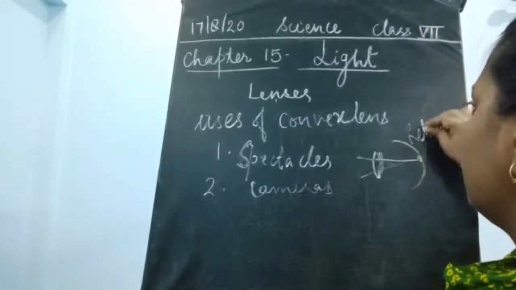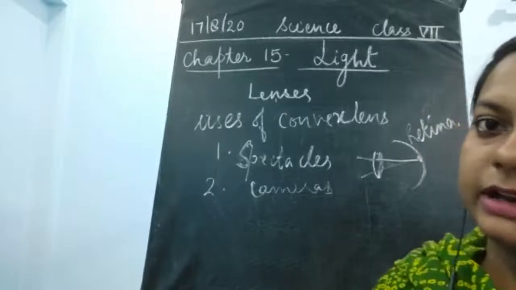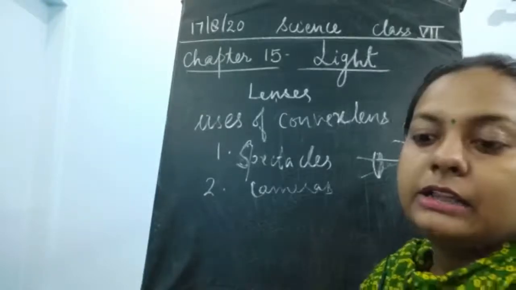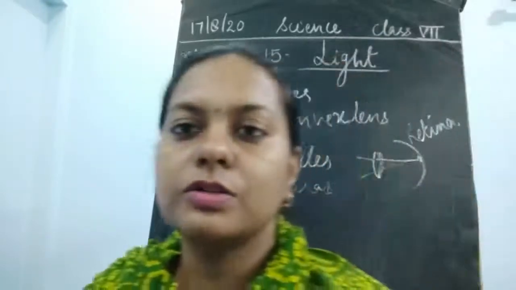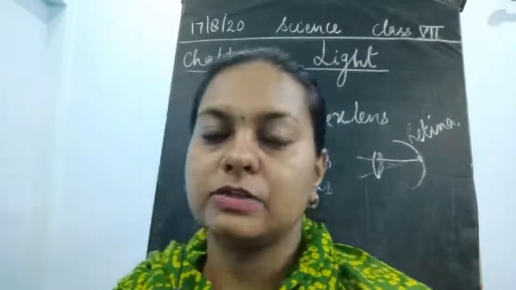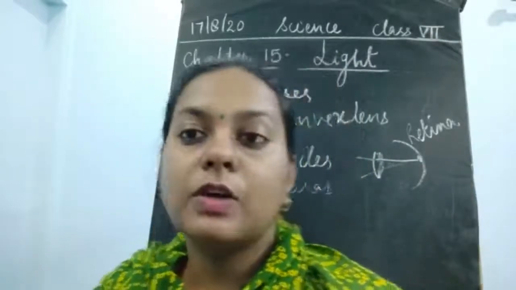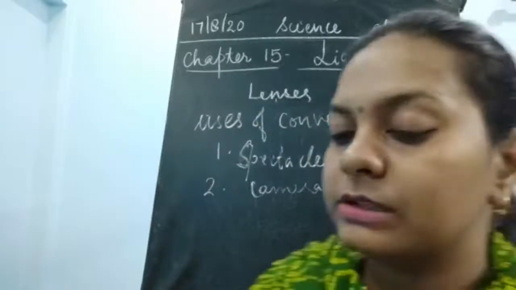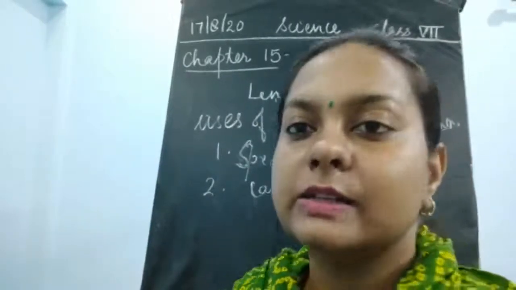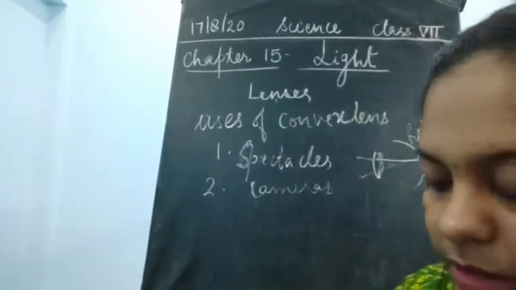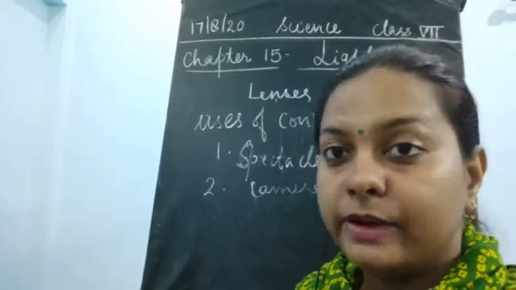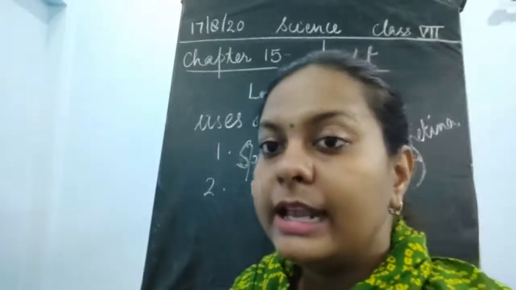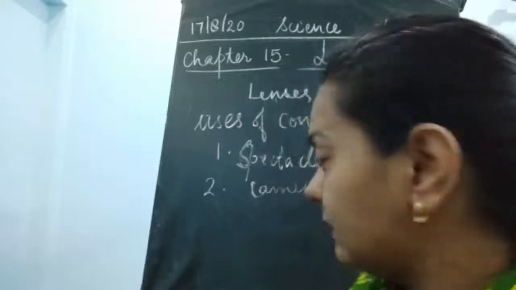You will study all these things in your higher classes. Still, you should understand that the lens which is present in our eye is also a convex lens. So where is this used? It is utilized in spectacles and glasses, and different eye defects are treated with it. Next, it is utilized in cameras.